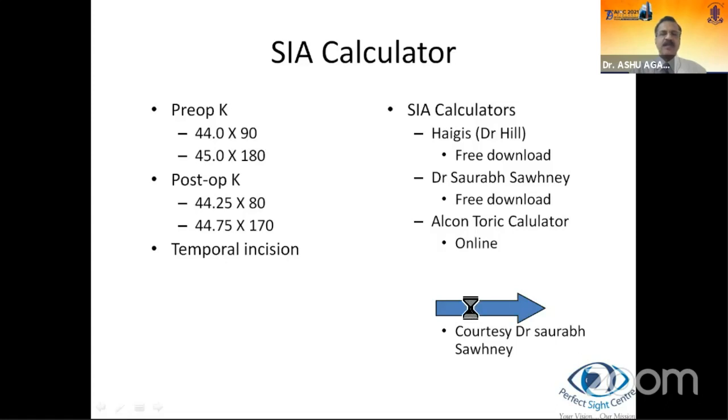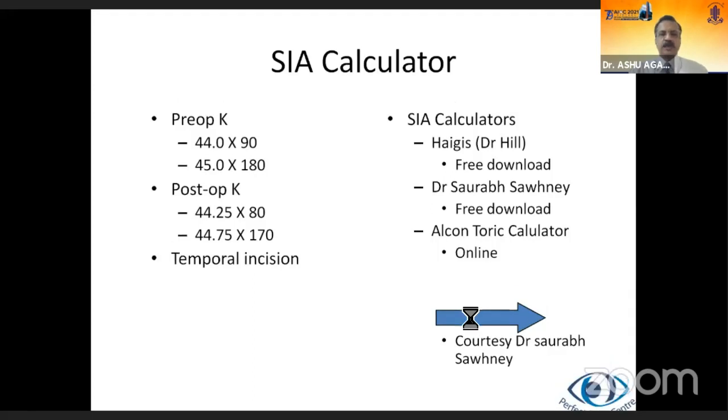I've already fed in the data in the interest of time. So here, can you see? This is pre-op keratometry and post-op keratometry. Pre-op, it is 44 at 90 and 45 at 180; post-op is 44.25 at 80 and 44.75 at 170. We get the surgically induced astigmatism, which is calculated as 0.556 at 99 degrees. So what happens if I change this value to 70 degrees?